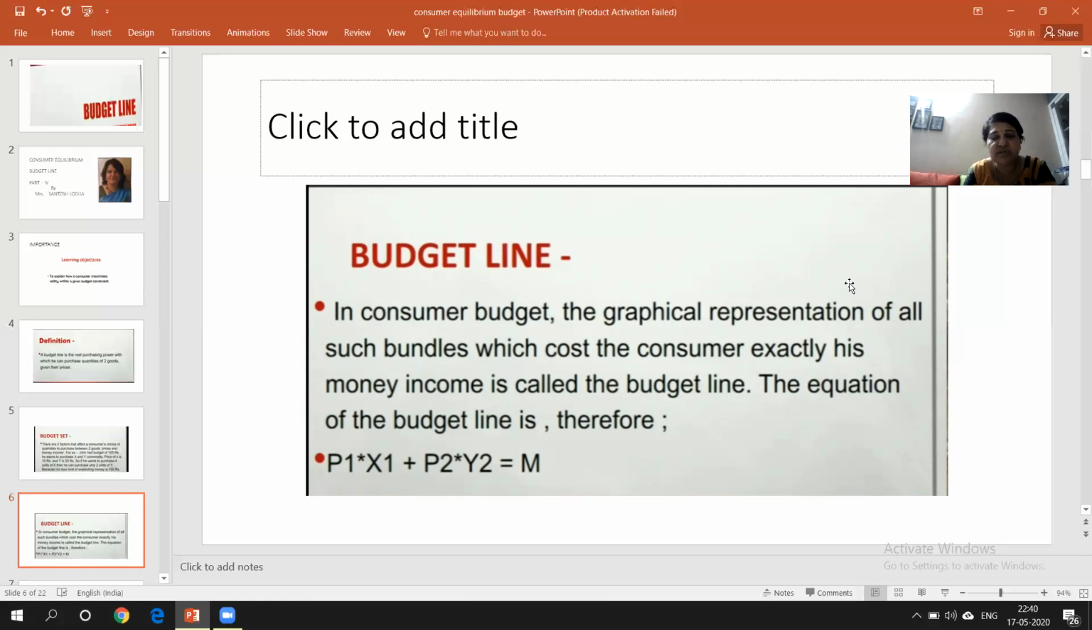Suppose, in the previous example, I told you he has 100 rupees. What was P1, the price of X? If you remember, I said 10. And what was the price of Y? That was 20. So here you can multiply and you get M, which is nothing but the budget of 100. Understood, students?